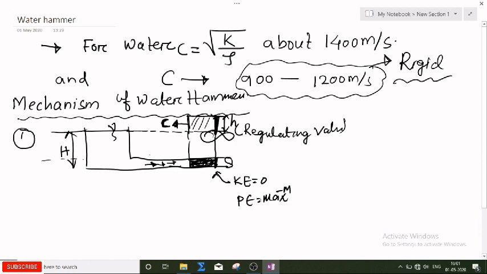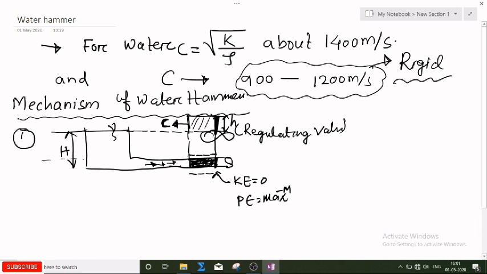Now what will happen? This pressure wave intensity is very high. If the elasticity property of the pipe is taken into account, there is a gradual expansion of the diameter of the pipe, meaning the diameter will increase because the pressure magnitude is increased.